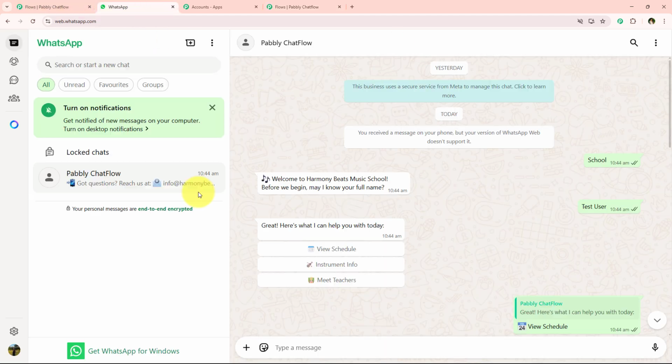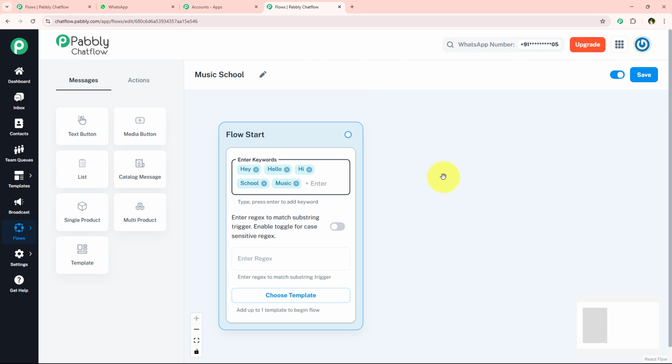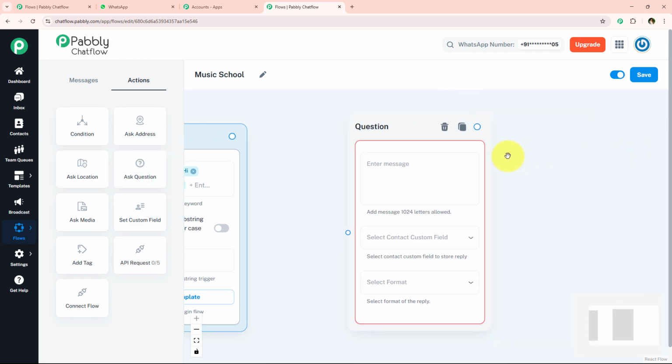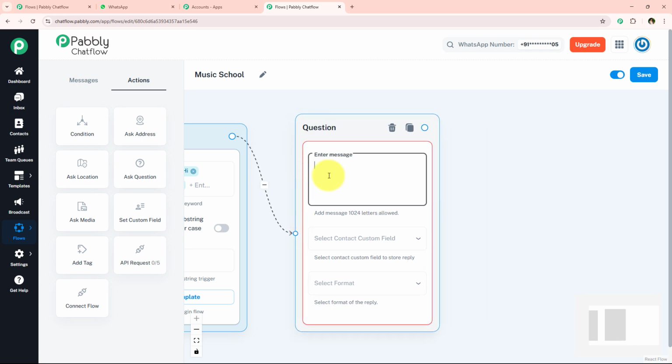Now what I want is that whenever my user sends me any of these keywords, a message like this asking their full name should be shared with them. To do this, I'm just going to go back towards my flows, go towards this actions, and over here you can see the button of ask question. We are simply going to drag and drop this ask question and connect it with this flow start. And now it is asking me to enter the message which I want to send to my user.